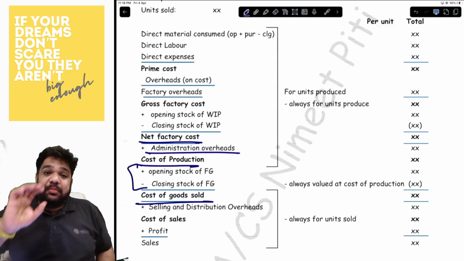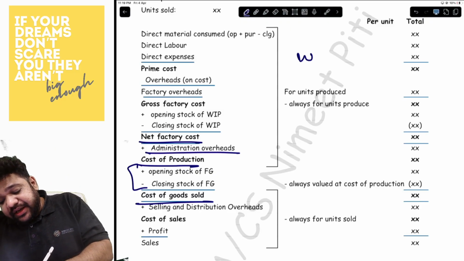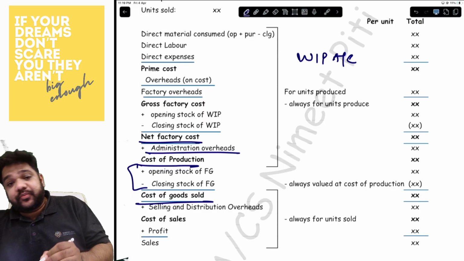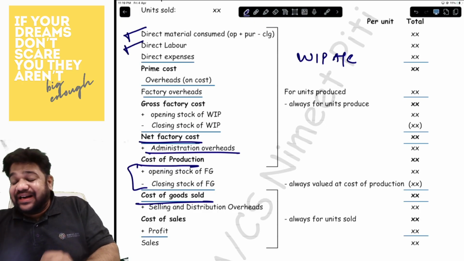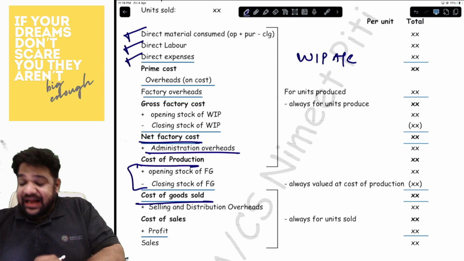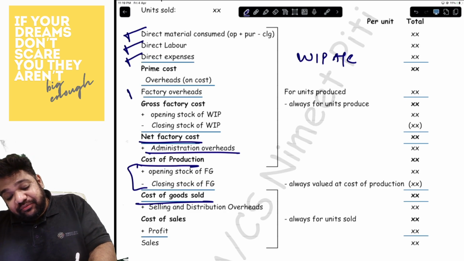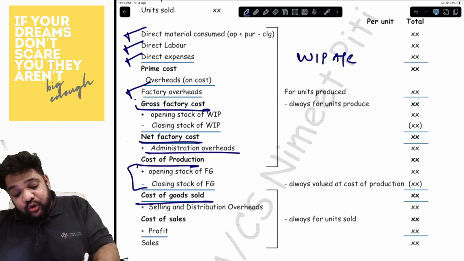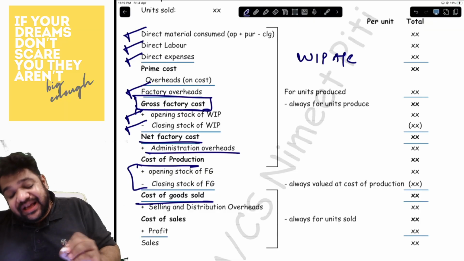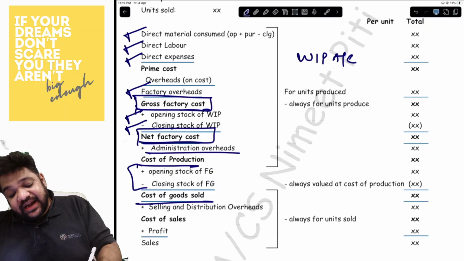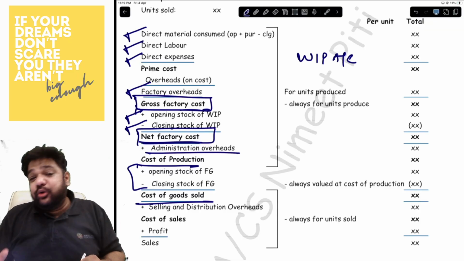Very minute difference, but please understand, in your WIP account, you have recorded direct material, direct labor, direct expense, and factory overhead. So your WIP account shows the gross factory cost. If you adjust the opening and closing WIP, you will get the net factory cost from the WIP account.